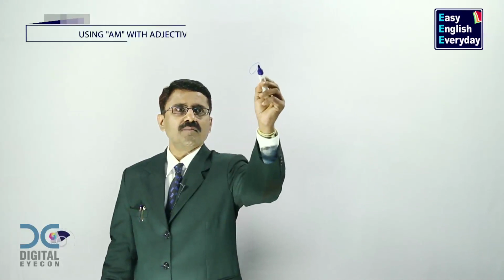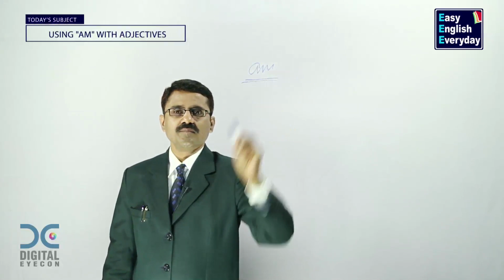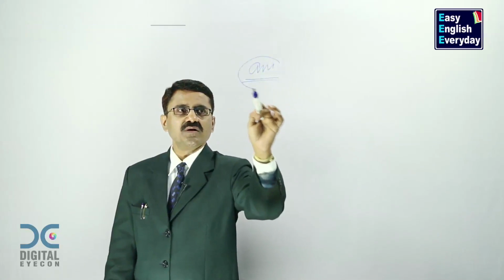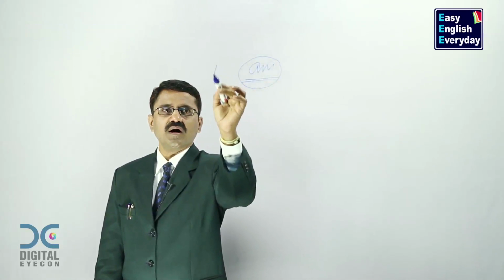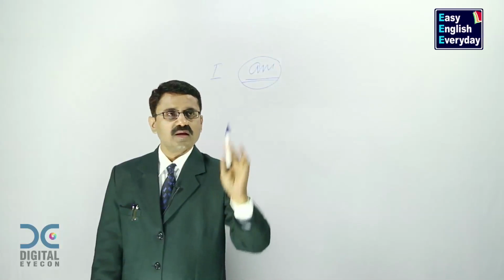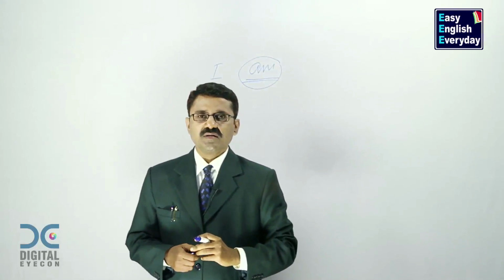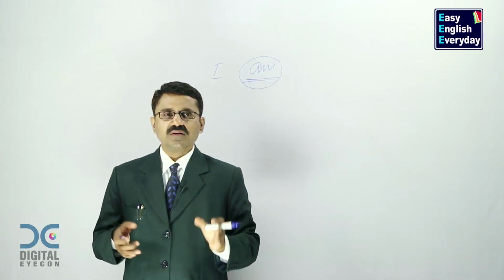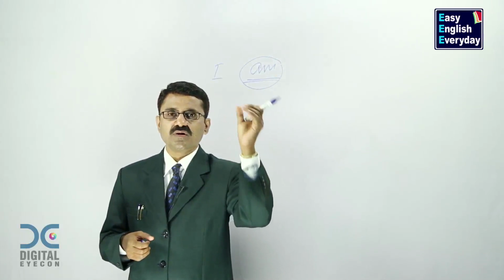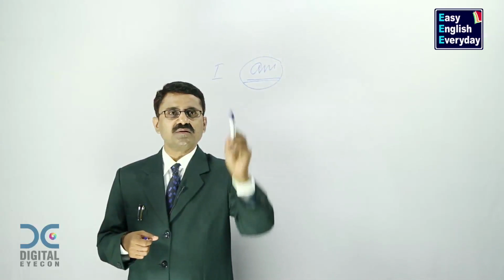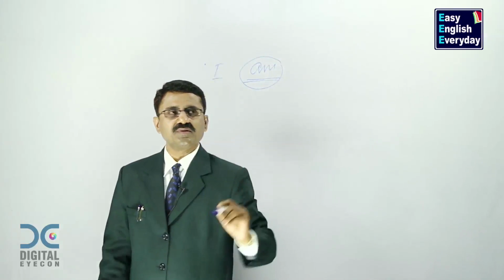In this video, we are going to learn how to describe a person by using the word am. Now, this is the verb which goes with I. Only I can use this word am, and it indicates present tense. Now, in this video, you will learn how to use this for describing a person, for describing this person.